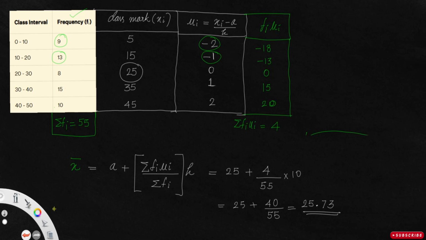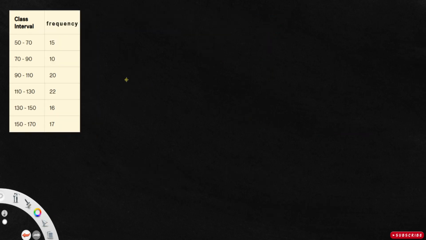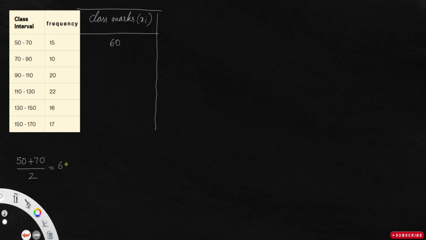Now we can take another example, and we need to first write the class marks. Class marks, represented by xi, is the average of the class interval. So 50 plus 70 by 2 is equal to 120 by 2, that's actually 60. Now 70 plus 90 by 2 is actually 80.